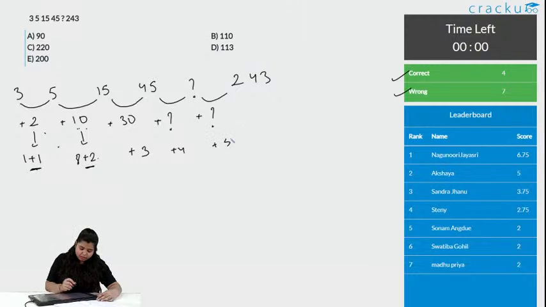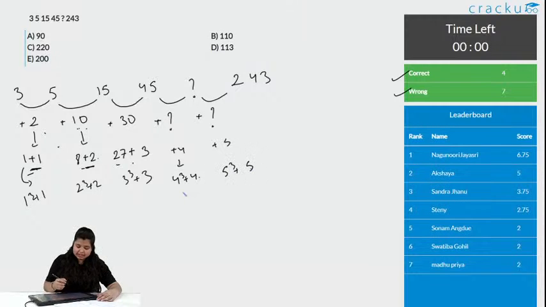Till now, I do not know the number, right? So, if I do plus 3 here, what will be the other part? It will be 27. By looking at these numbers, can I say this is 1 cube plus 1, 2 cube plus 2 and 3 cube plus 3. So, what shall this be? This should be 4 cube plus 4. This should be 5 cube plus 5. So, if this is the thing, let us see what this is. What is 4 cube? 4 cube is 64 plus 4, that is 68.